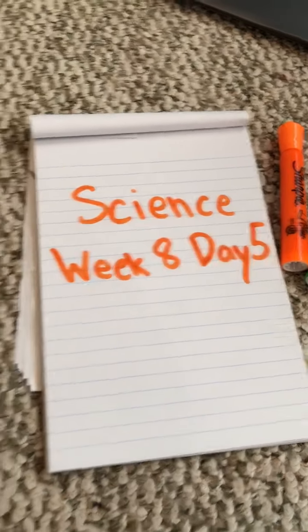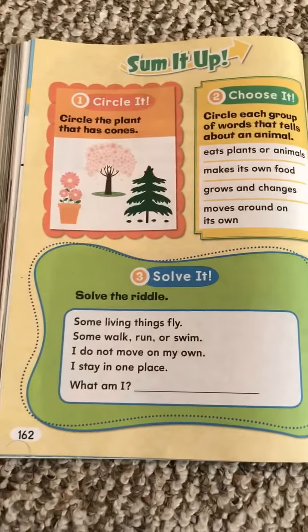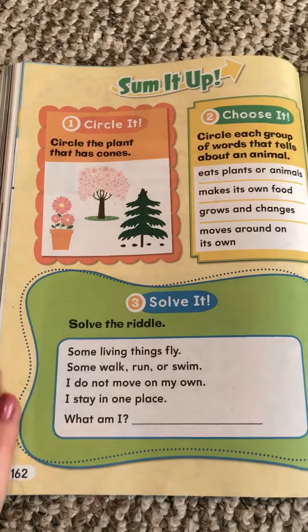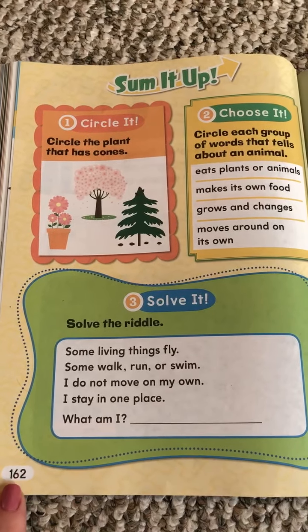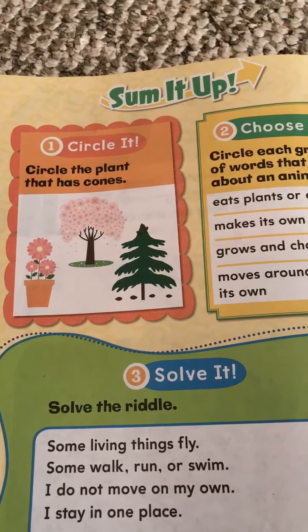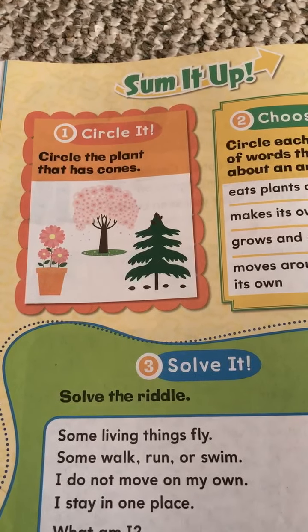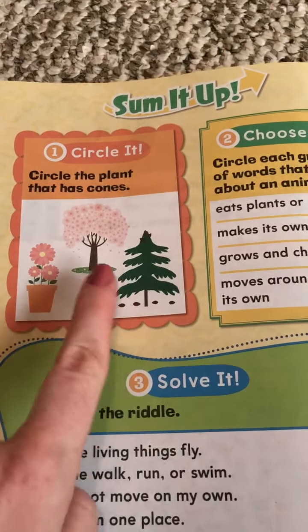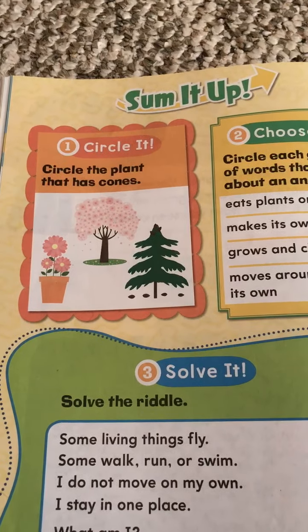So let's get started. We are on page 162 of the Learning in Place packet, 162, and the first part says, number 1, circle it. It says circle the plant that has cones. So one of these plants has cones and you're going to circle it.